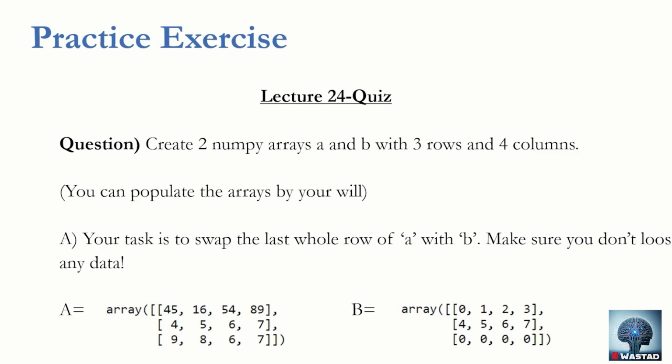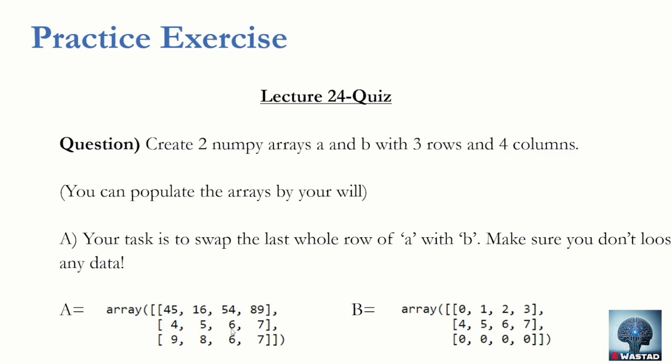Your task is to create 2 NumPy arrays, A and B, with 3 rows and 4 columns. You can populate the arrays with your own values. There's no limitation on any values. You can store any values in both arrays. Your task is to swap the whole last row of A with B. Make sure you don't lose any data.